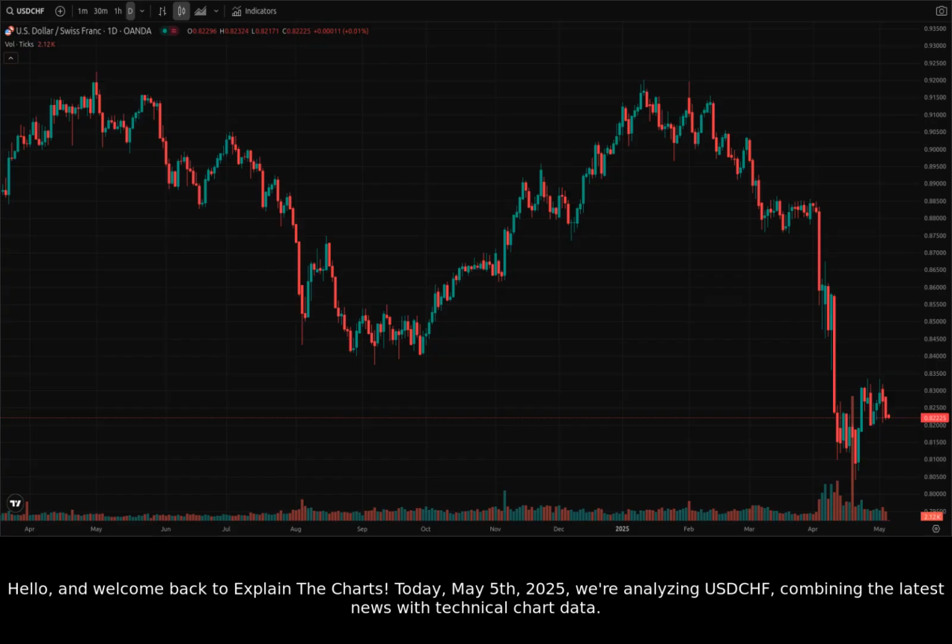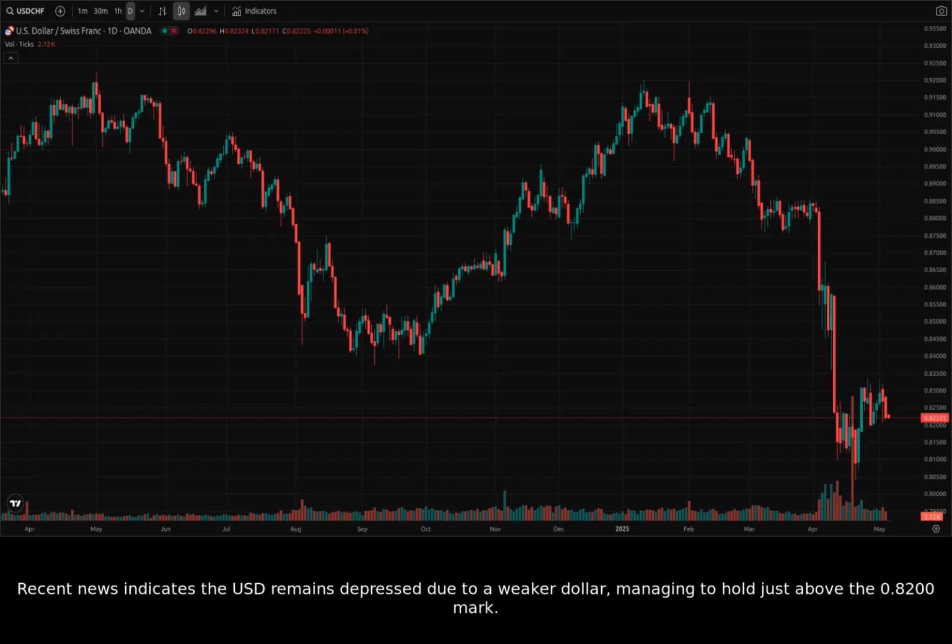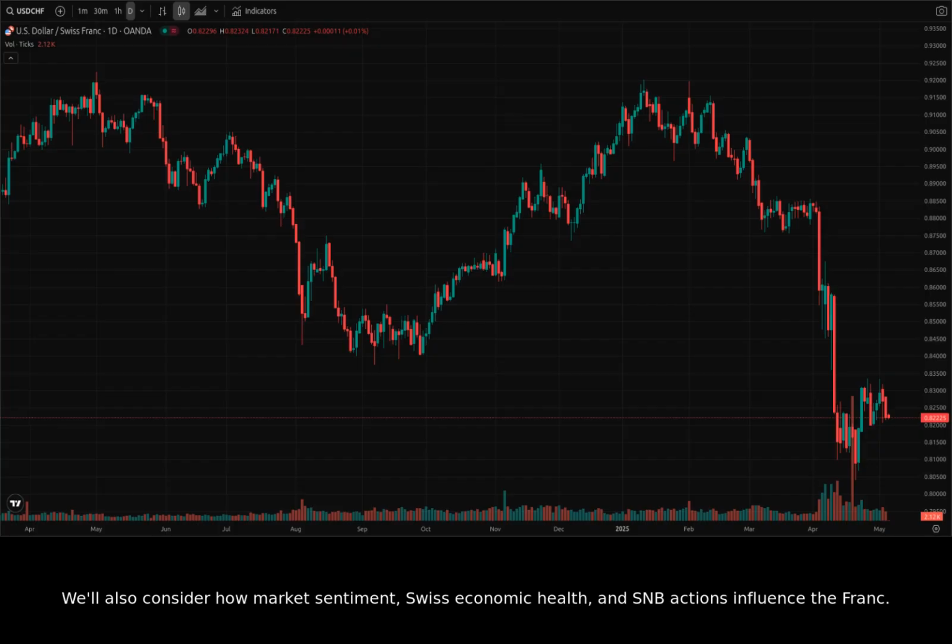Today, May 5th, 2025, we're analyzing USDCHF, combining the latest news with technical chart data. Recent news indicates the USD remains depressed due to a weaker dollar, managing to hold just above the 0.8200 mark. We'll also consider how market sentiment, Swiss economic health, and SNB actions influence the franc. Let's start by examining the daily chart for a broader perspective.